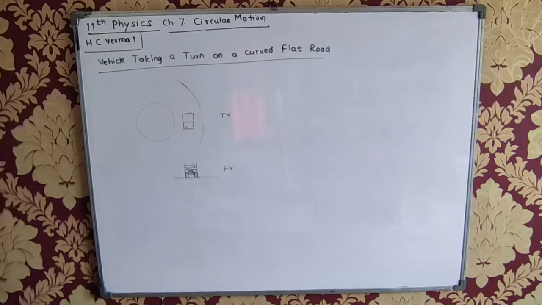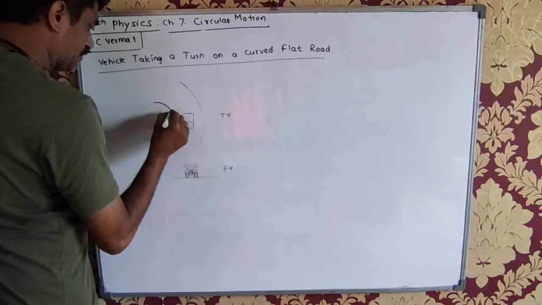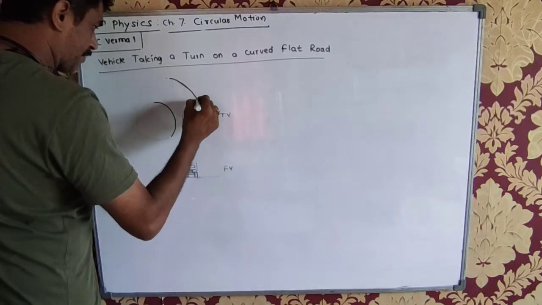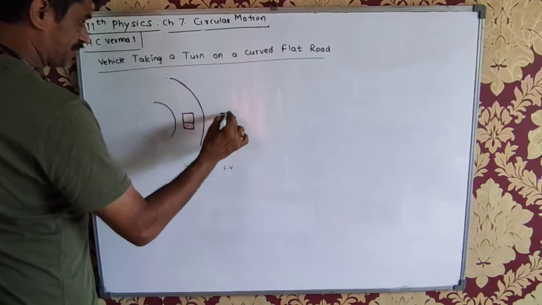Vehicle taking a turn on the curved flat road. So this is the curved road on which this vehicle is traveling. This is seen from the top side. We call it top view.